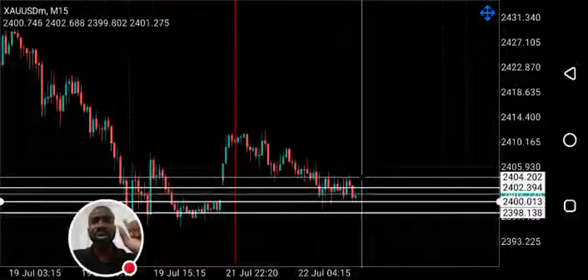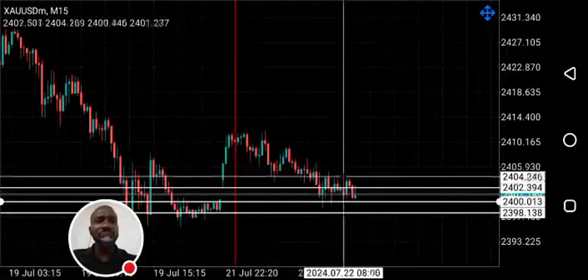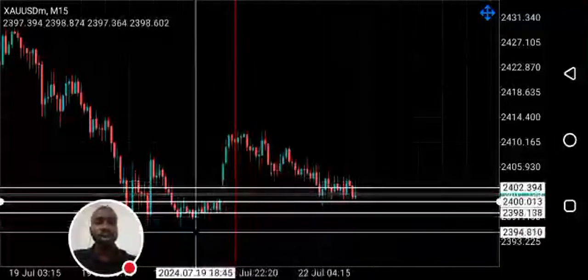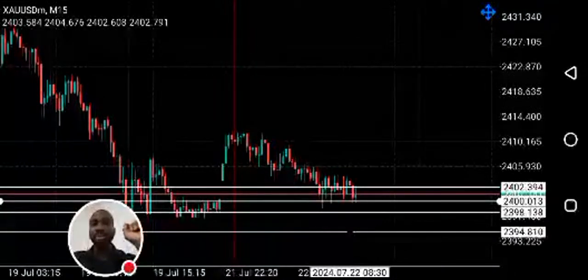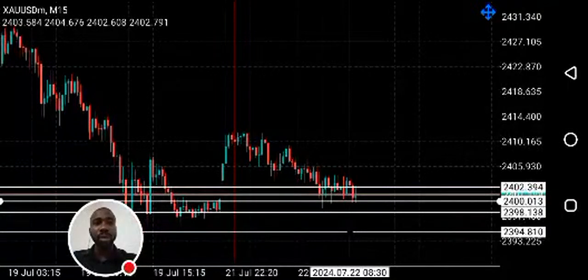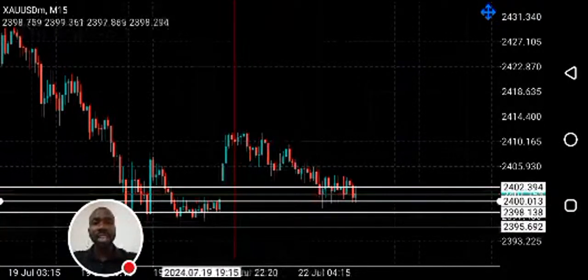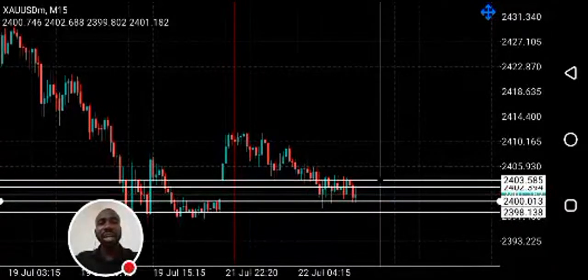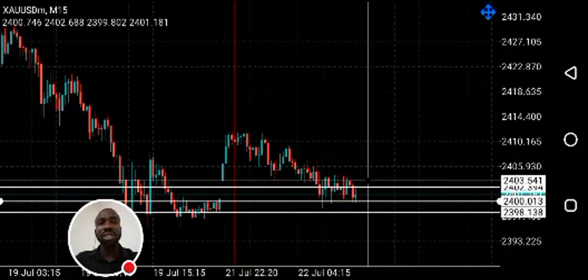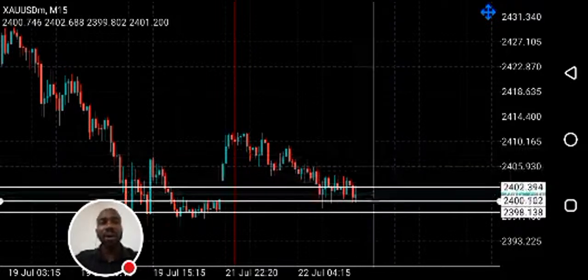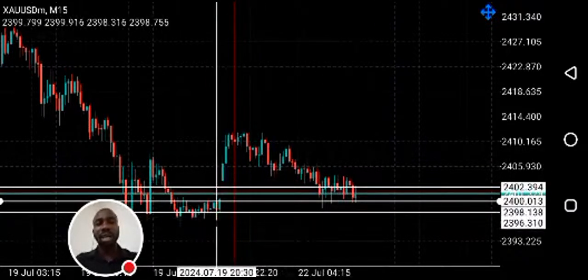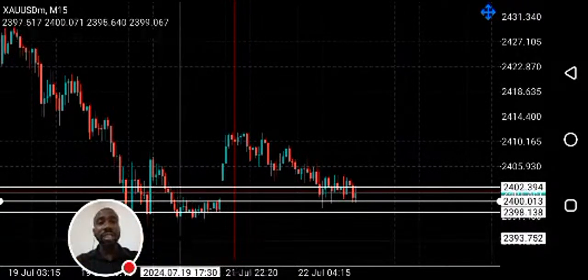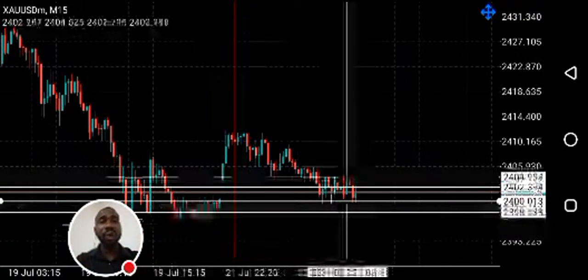So there are two things that are likely going to play out on gold between today and tomorrow. It is either this resistance gets broken, or these lows get cleared. It's either the liquidity residing at this previous low gets cleared, or this resistance is broken. So if a 15-minute candle closes above this level, I would buy, or buy after liquidity has been cleared. That's what I'm looking out for on gold.